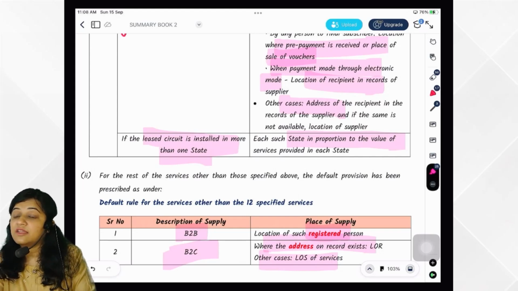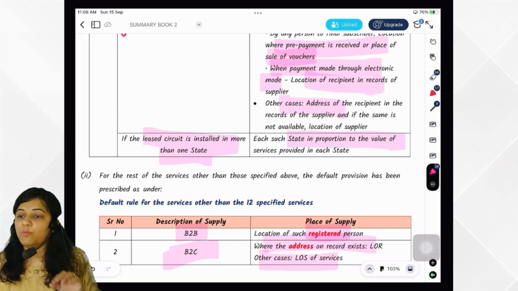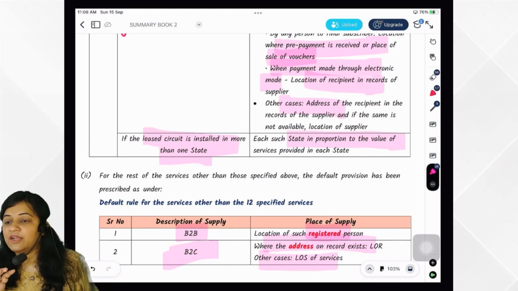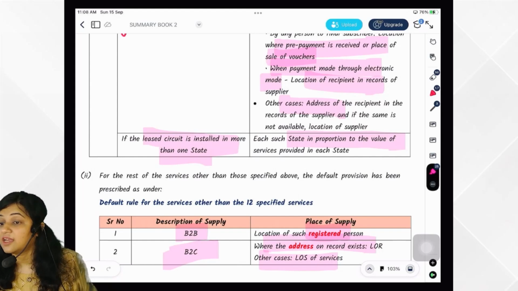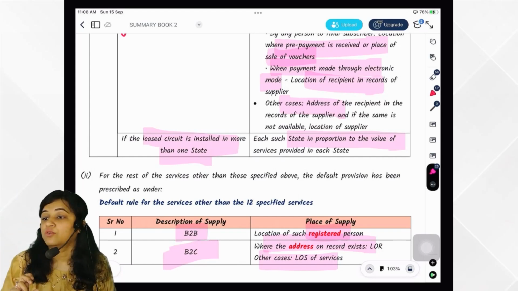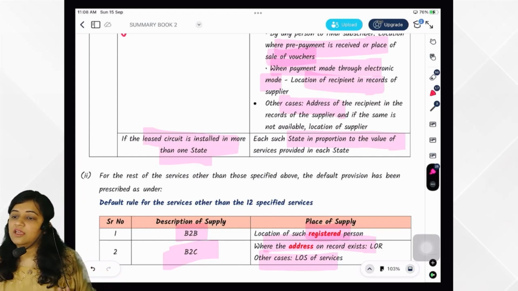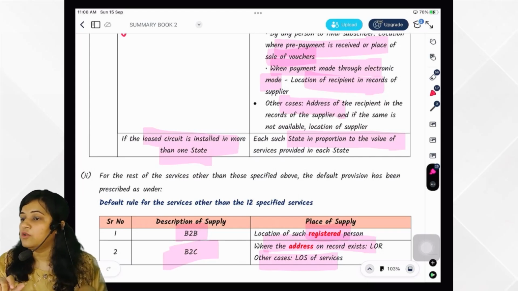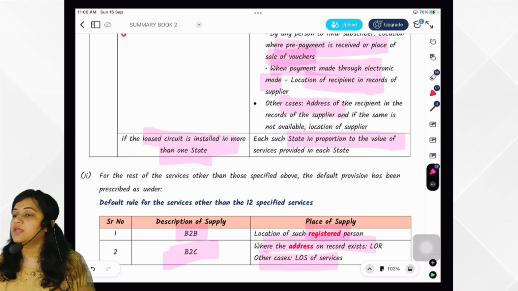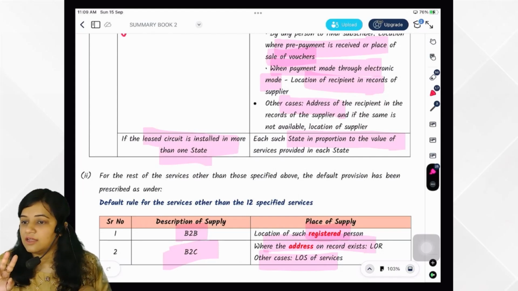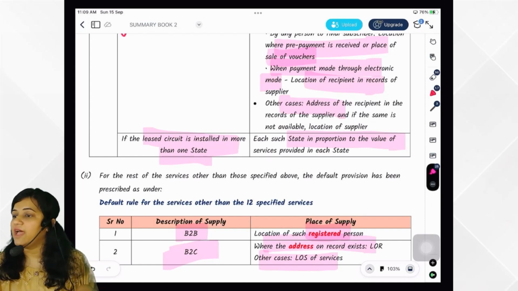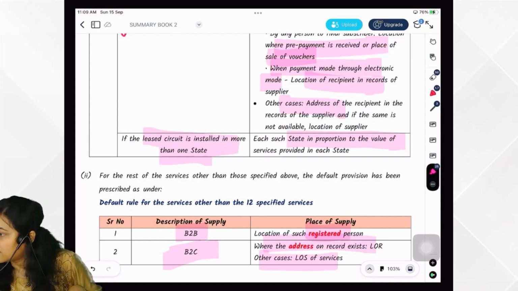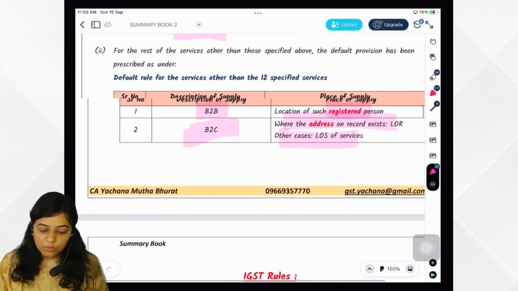So if the lease circuit is installed from Delhi to Mumbai, only 2 points, so place of supply would be Delhi and Mumbai, 1:1 ratio, the value would be divided. But we have seen the second example, if it is Chennai, Bangalore and Mysore, so 3 points are there starting from Chennai till Mysore, and intermediate point is Bangalore also. So place of supply would be 1 Chennai, Tamil Nadu and 2 in Karnataka. So 1:2 ratio, the value would be divided. Why 2 in Karnataka? Because Bangalore and Mysore are also in Karnataka. You got it totally? Very good.